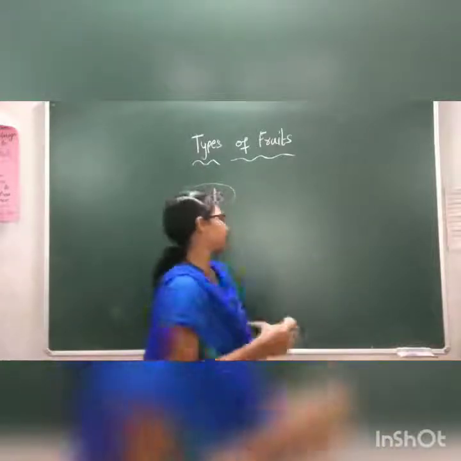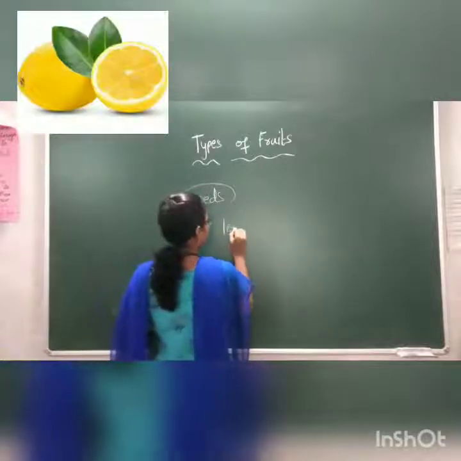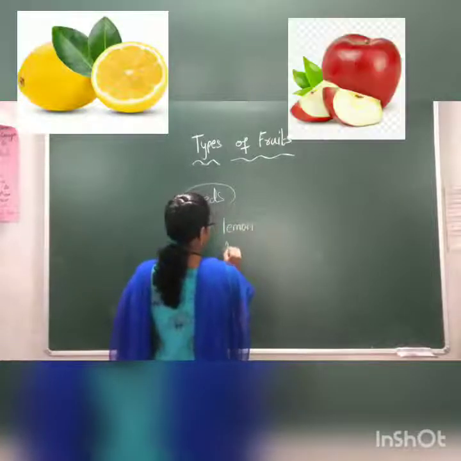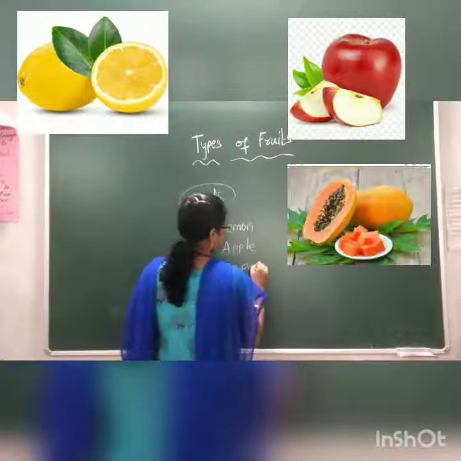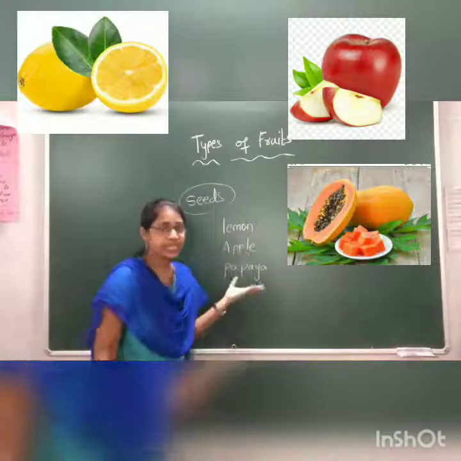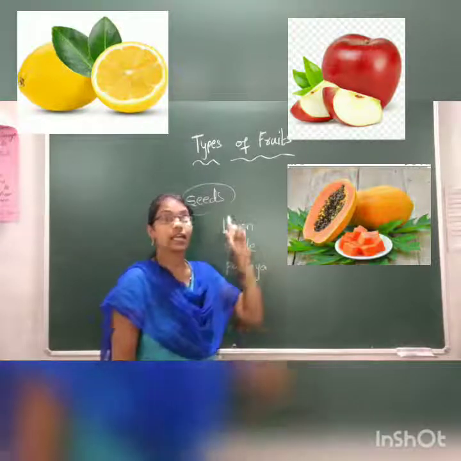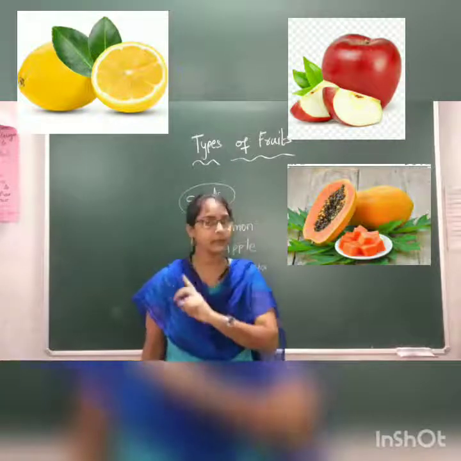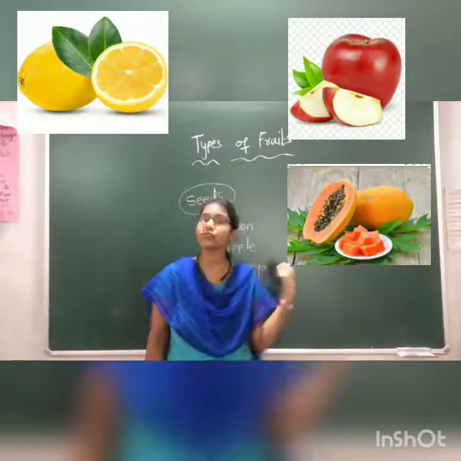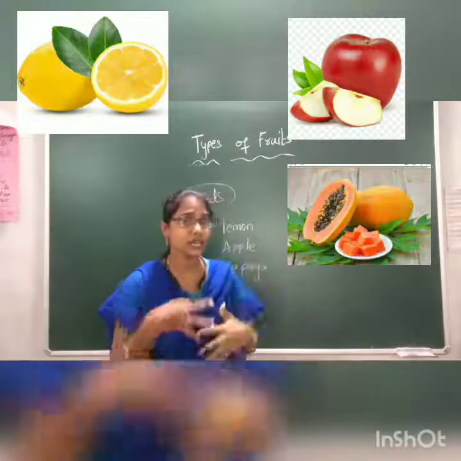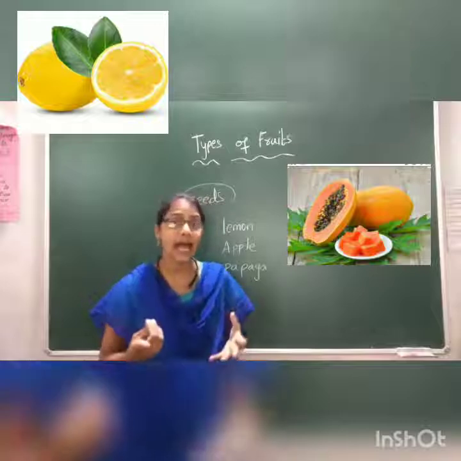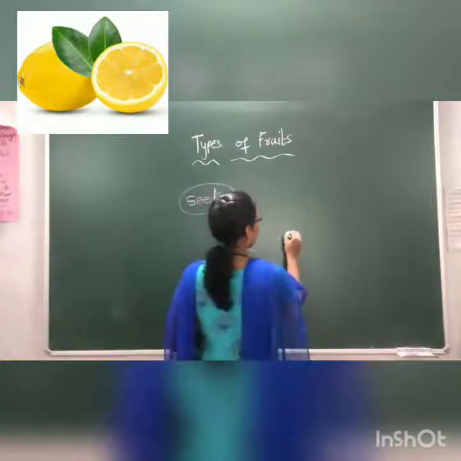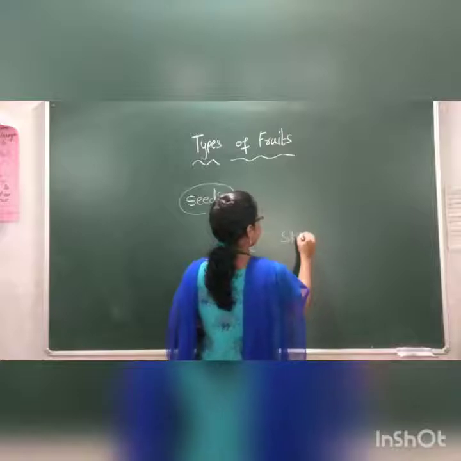If you take lemon, apple and papaya, these three fruits, children, are very similar to each other. Lemon, apple and papaya. They have outer skin.